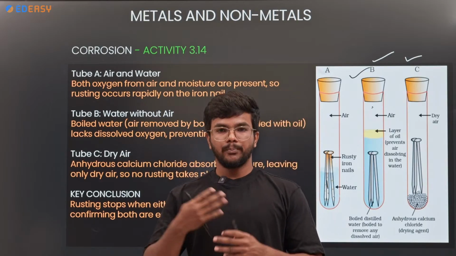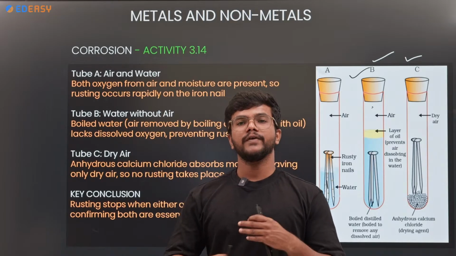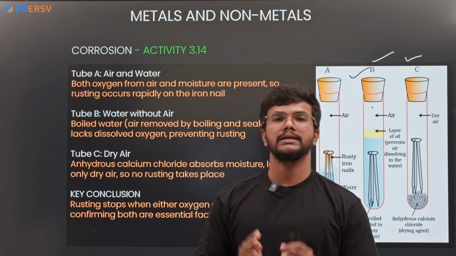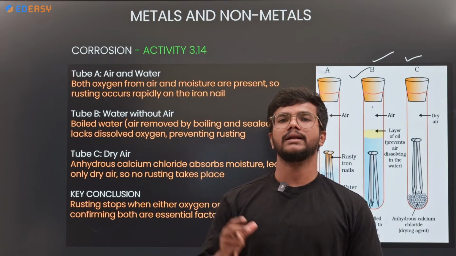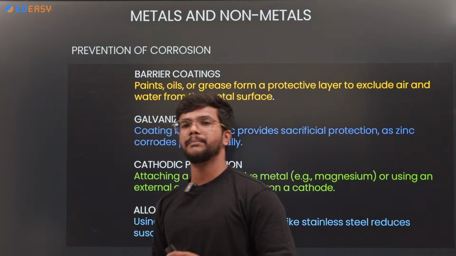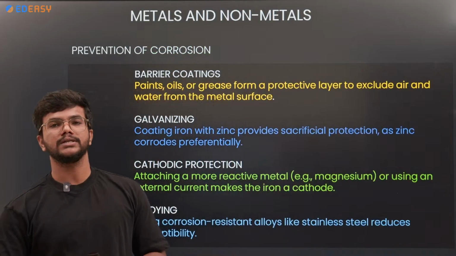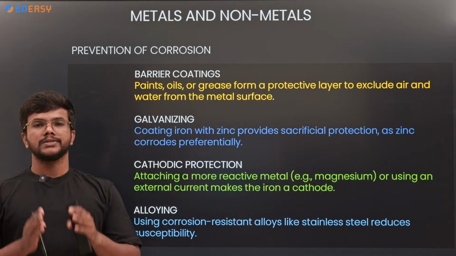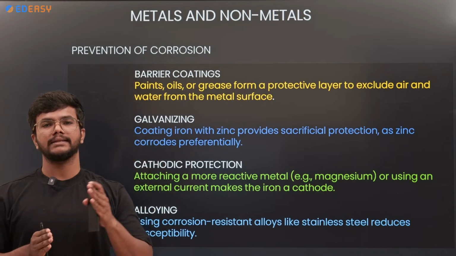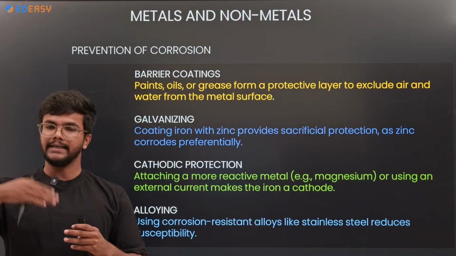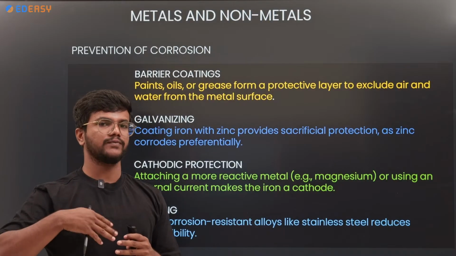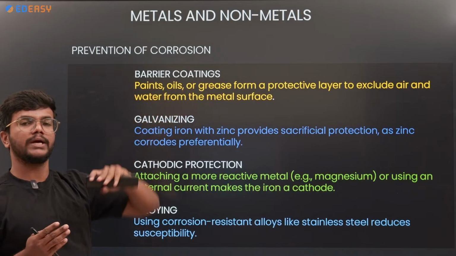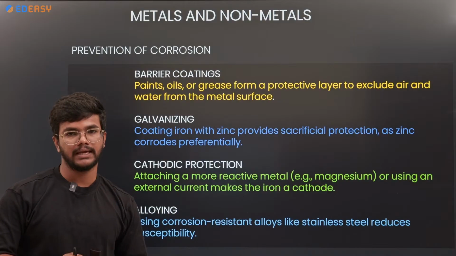So to prevent corrosion, we need to make a metal in such a way that it should not react with the water and should not react with the oxygen. So what are the preventive measures? The first preventive measure of corrosion is barrier coating. Barrier coating means there should be a barrier between the metal and the atmosphere. So we can paint the surface of the metal, grease the metal, or apply oils, so that it is protected from the atmospheric air.